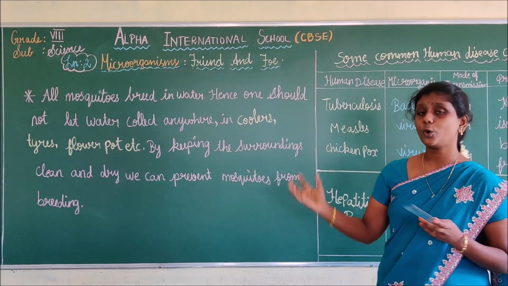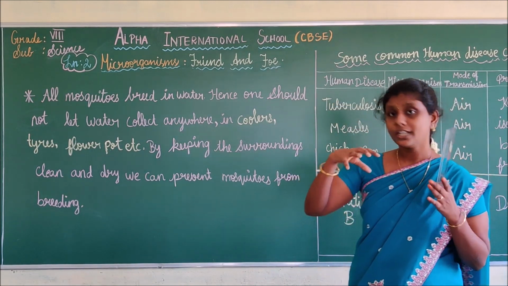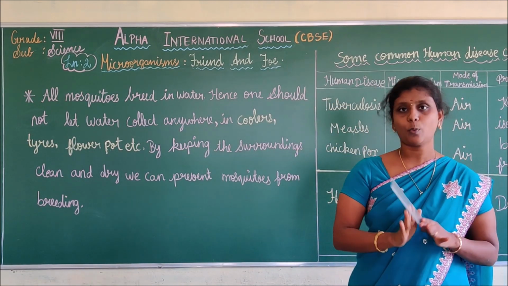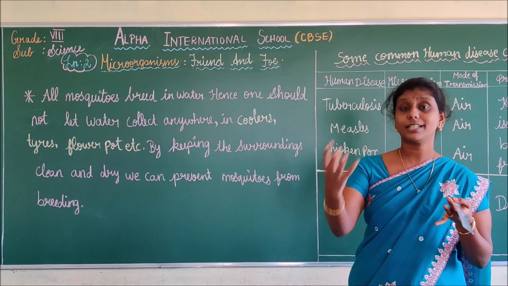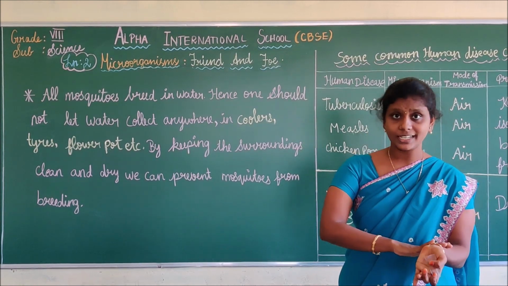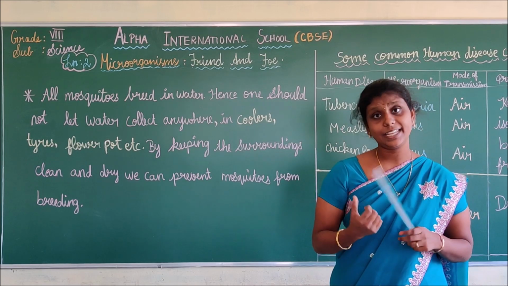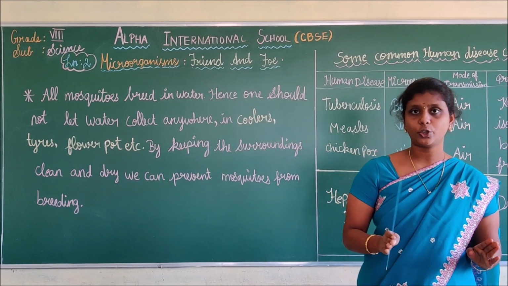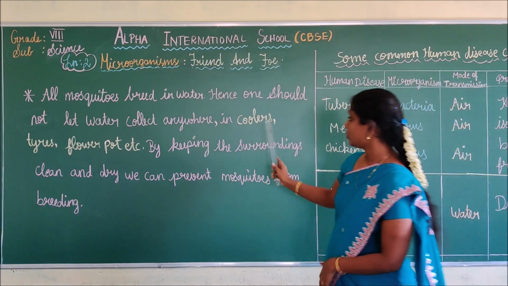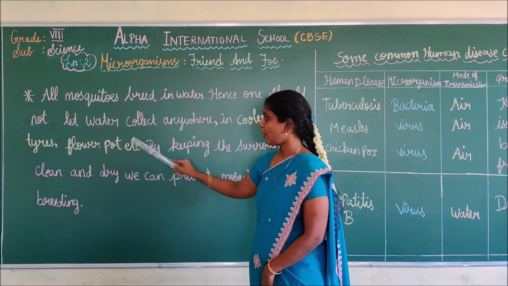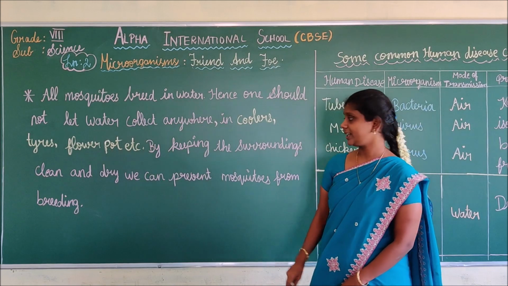Yes, the mosquito will come and sit on the water and breed in that water, and again that mosquito comes and sits on us. What happens? It causes several diseases like malaria. So we should not let water collect in coolers, tires, flower pots, etc. Do you understand, students?